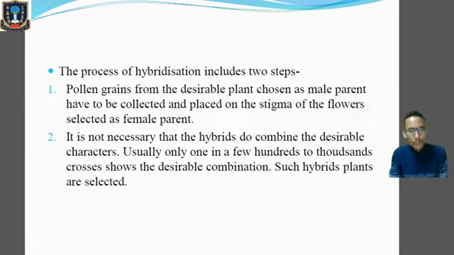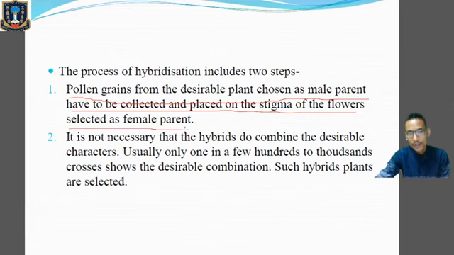Now the process of hybridization includes two steps. Afterwards we will go through the types and the procedure of hybridization too, but now let's go to the process which involves two steps. What steps? Pollen grains from the desirable plant chosen as the male parent have to be collected and placed on the stigma of the flower selected as the female parent. Now over here, this question is for you.